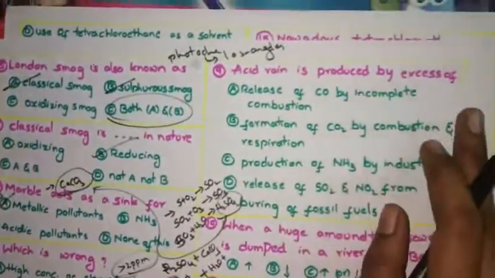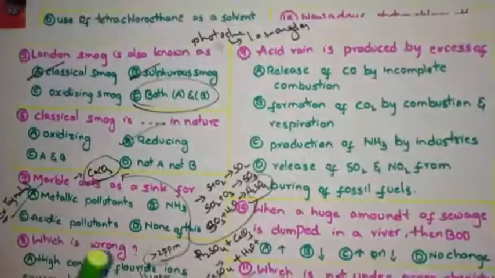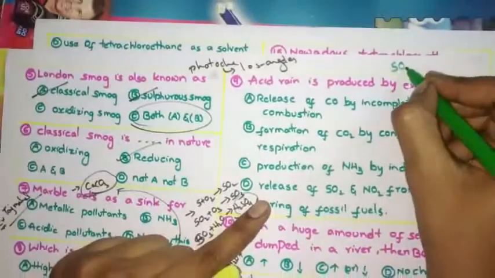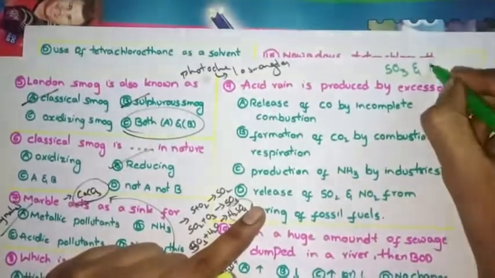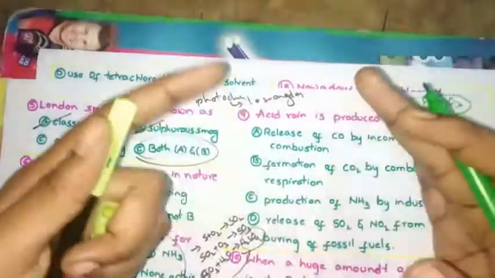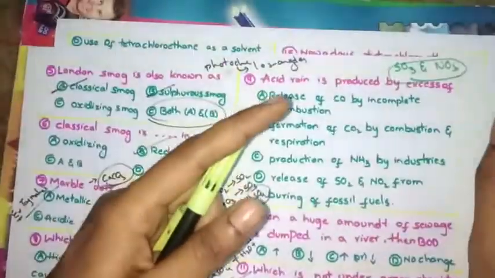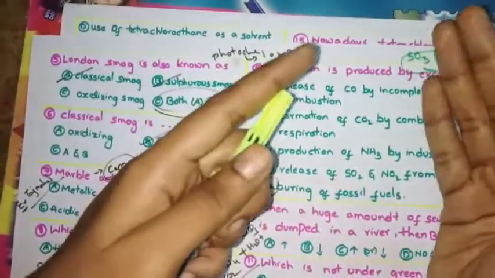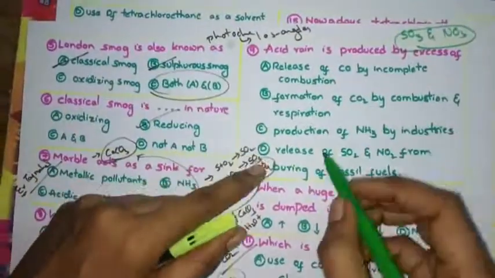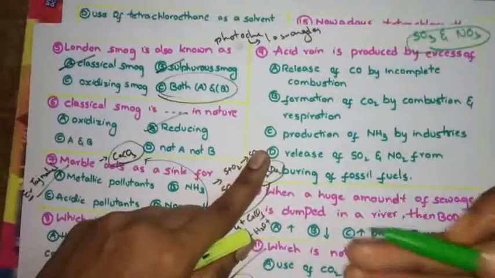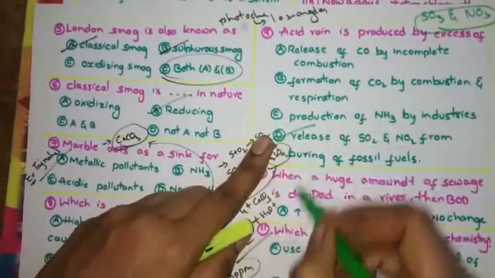Now see this question. Acid rain is produced due to excess of sulfur trioxide and nitrogen trioxide. The pH of rainwater is 5.6, but due to these, rainwater pH will decrease. So release of SO2 and NO2 from burning of fossil fuels gives acid rain.